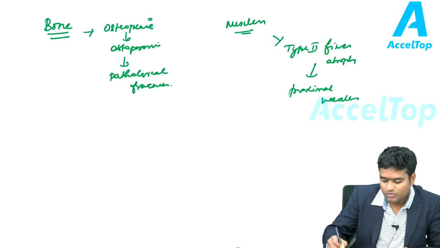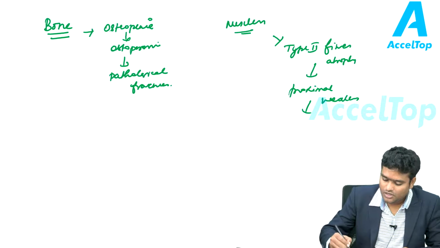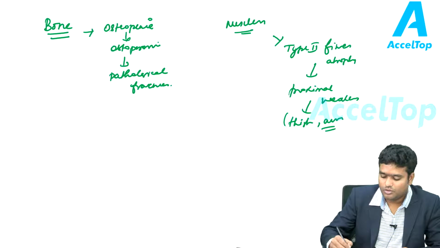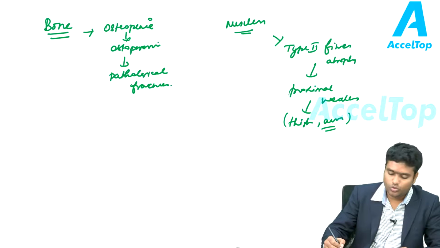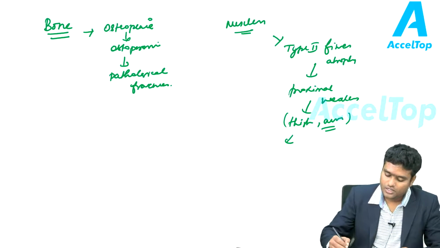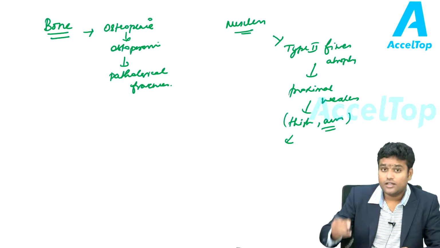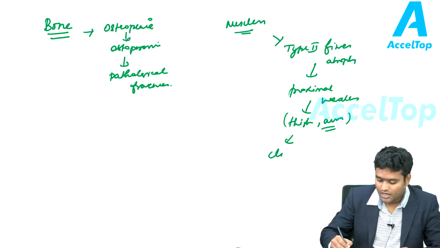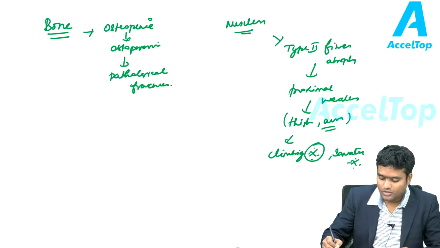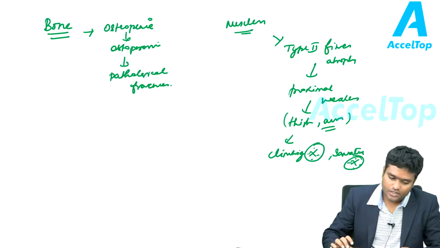What is this proximal weakness? The muscles of the thigh and arm are affected. These are the proximal muscles, and they are affected more. As a result, these patients will have difficulty in bringing the hands up, difficulty in climbing, which is very characteristic, or difficulty in squatting also, because these are clinical features of proximal muscle weakness.